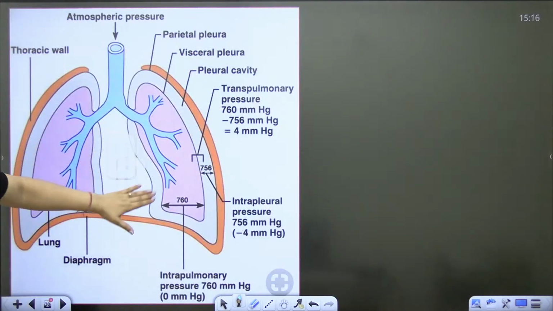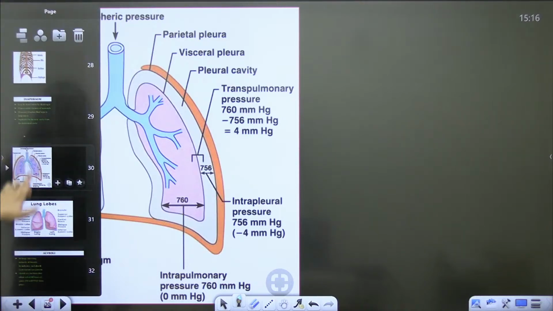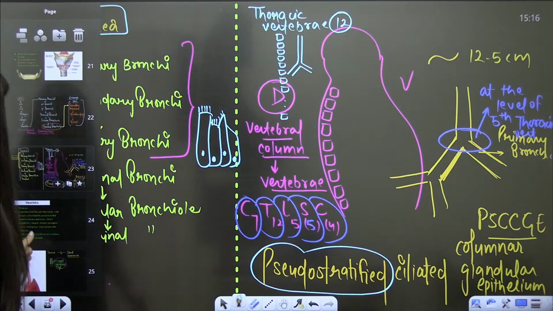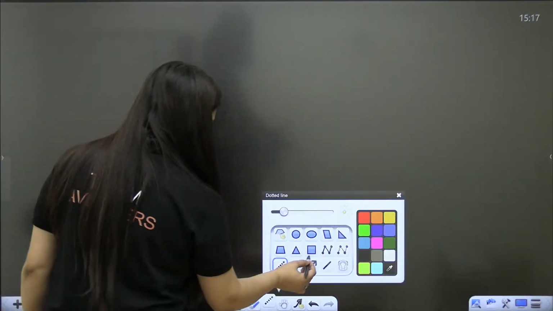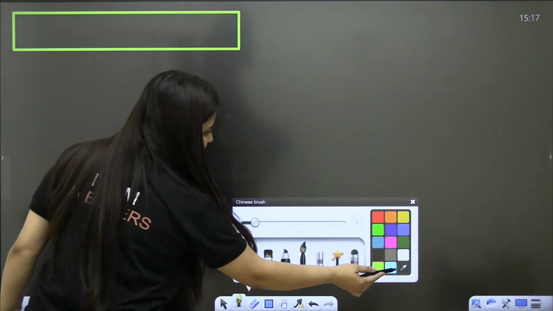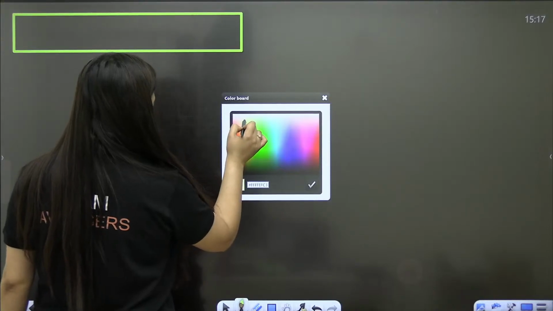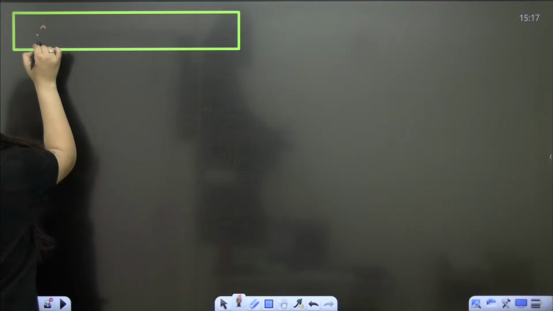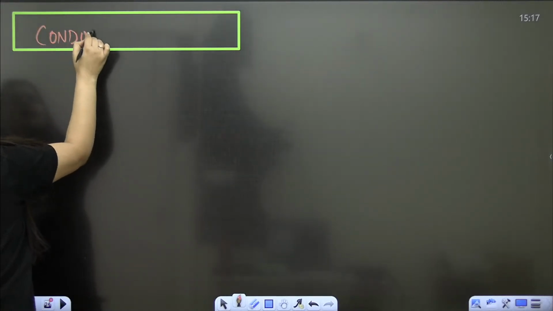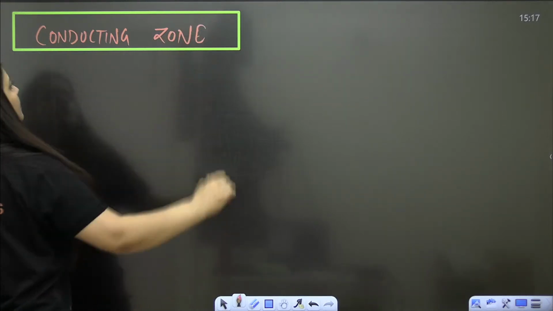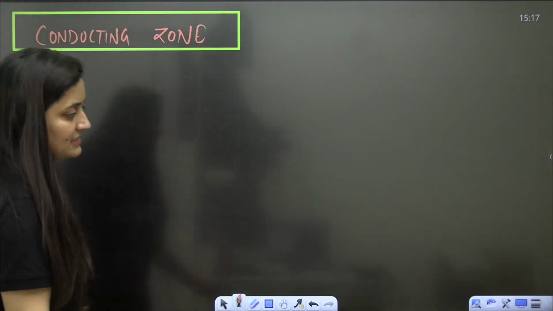Can you see that these are the lungs that we need to discuss further? One is the conducting zone and one is the exchange zone. When it is the conducting zone, no doubt it will conduct the air to the exchange zone. But why do we say it is the conducting zone? What is another function of this conducting zone?